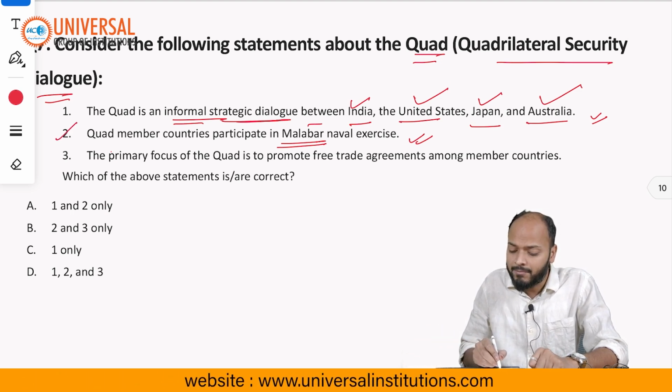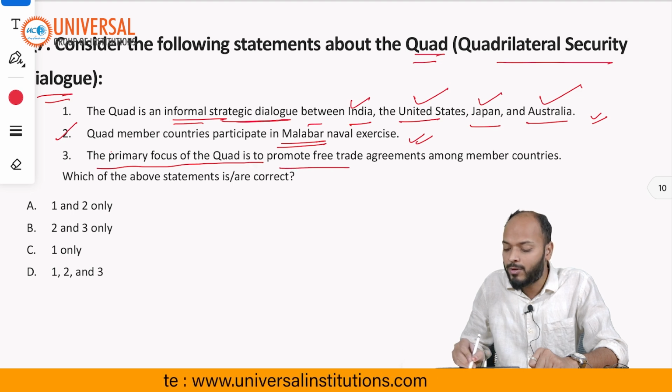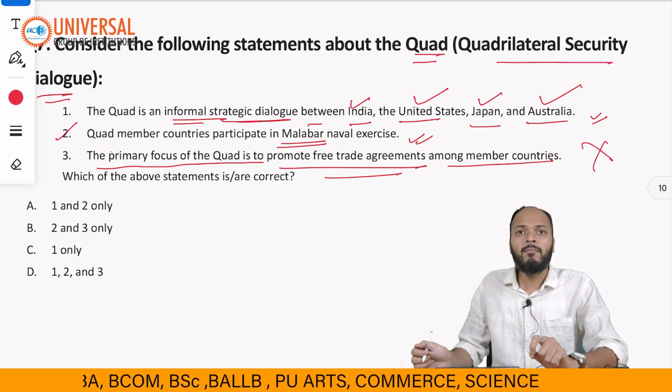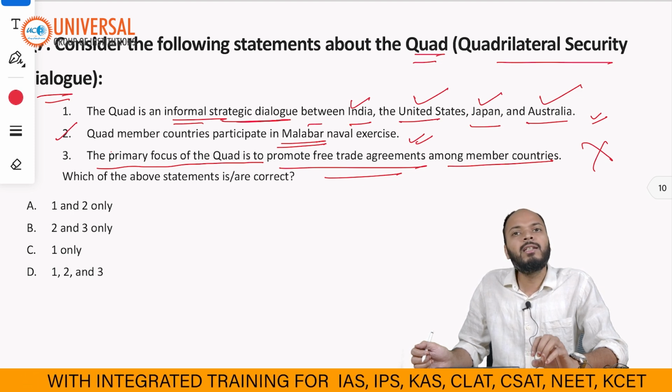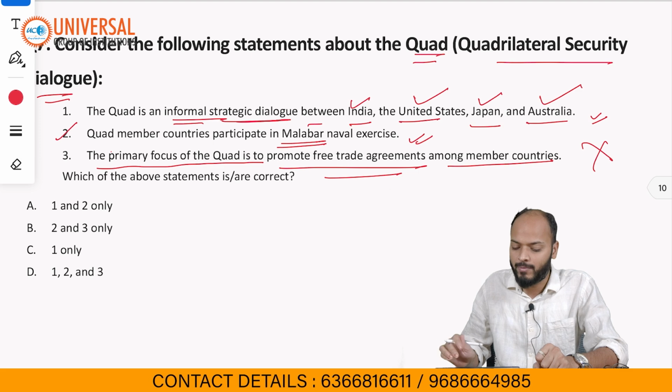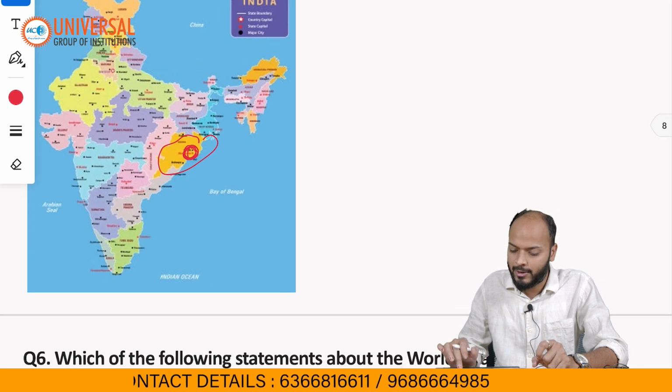Statement 3 says the primary focus of Quad is to promote free trade agreement among member countries. This is not true, right? The primary aim of Quad is to ensure a free, safe, open Indo-Pacific. So the Indo-Pacific region, what is this region?